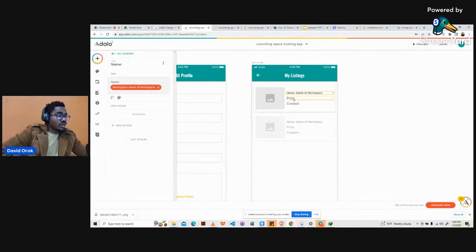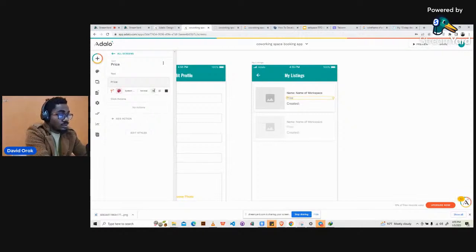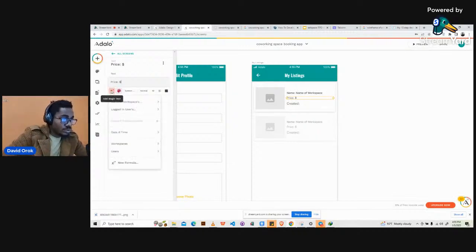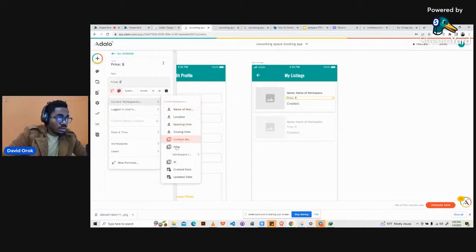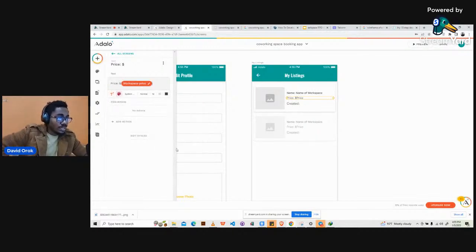Yeah, so then we'll come to price, and first of all, let's adjust the font size of that particular field to 12. Then we will put a dollar sign in front, because the value inside the database is just a number. It doesn't carry the currency. So we will click on the magic text, current workspace price. Now we have the current workspace price.